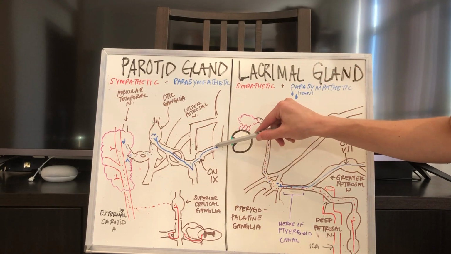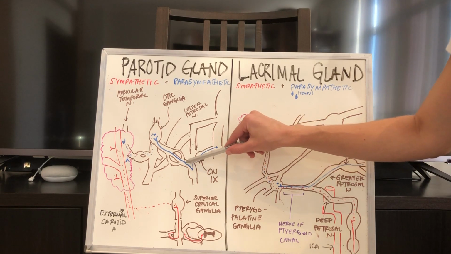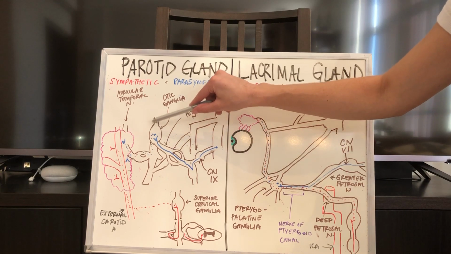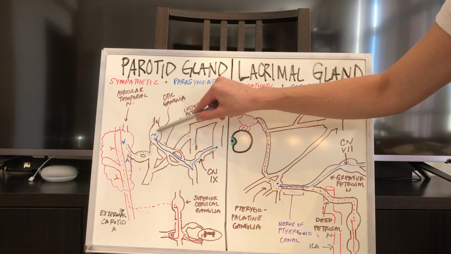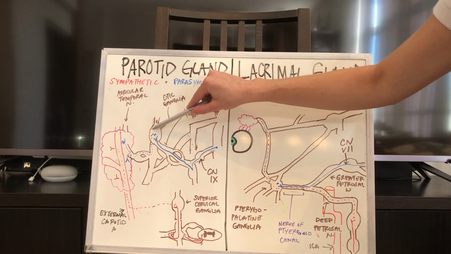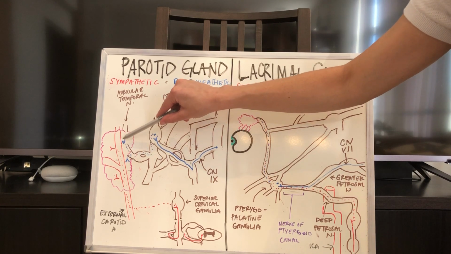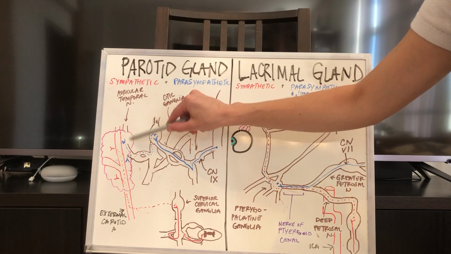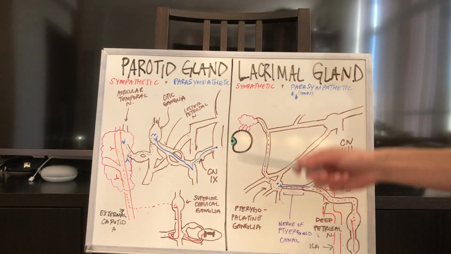Now, the preganglionic parasympathetic fiber is going to come from the glossopharyngeal nerve, cranial nerve 9, seen here, which will travel via the lesser petrosal nerve to the otic ganglia, where the preganglionic parasympathetic fiber will synapse with the postganglionic parasympathetic neuron, who will send its postganglionic parasympathetic fiber out to hitch a ride on the auriculotemporal nerve to get to the parotid gland and stimulate saliva production, which will enter the mouth via Stensen's duct.